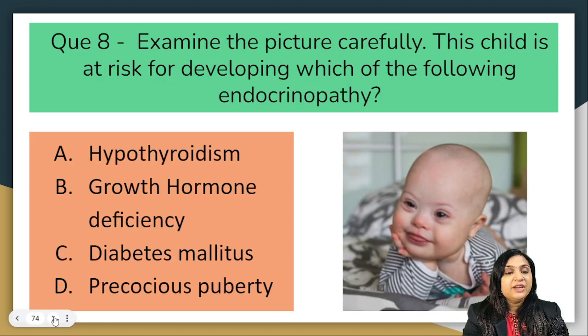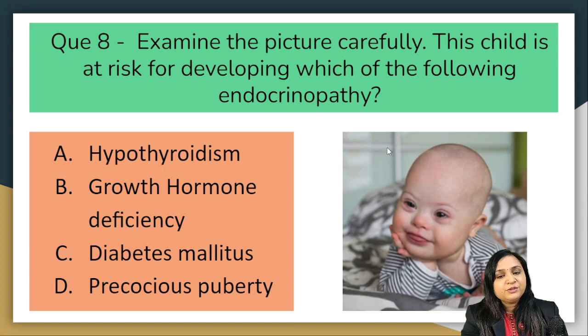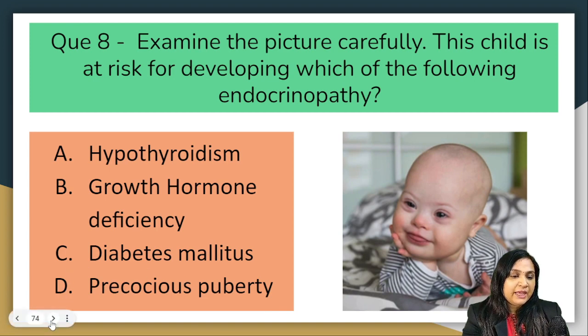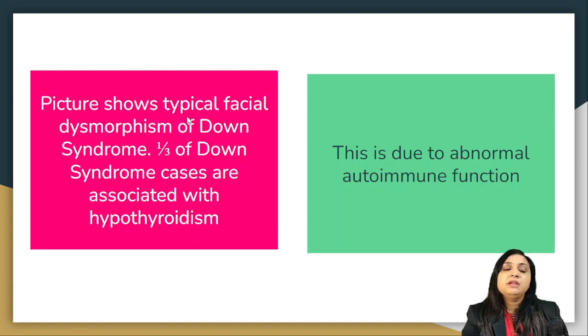Question number 8. Examine the picture carefully. The child is at risk of developing which of the following endocrinopathies? Hypothyroidism, growth hormone deficiency, diabetes mellitus or precocious puberty. We all know the facial features and dysmorphism are suggestive of trisomy 21: there is a mongoloid slant, a depressed nasal bridge, macroglossia, and low set ears, all suggestive of Down syndrome. So the correct answer is option A, hypothyroidism. In the beginning of the video we discussed that one third of patients with Down syndrome are associated with hypothyroidism, and this is because of abnormal autoimmune function.